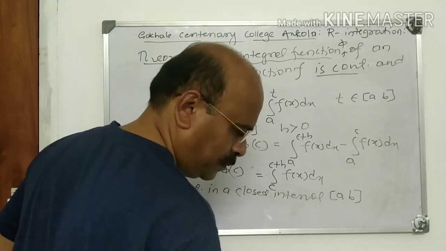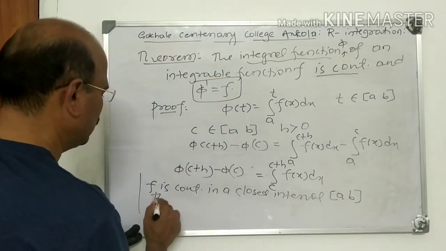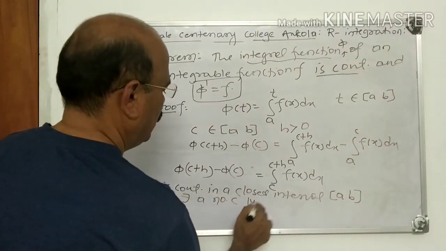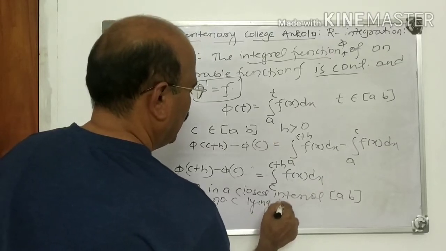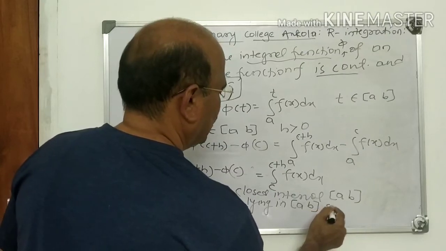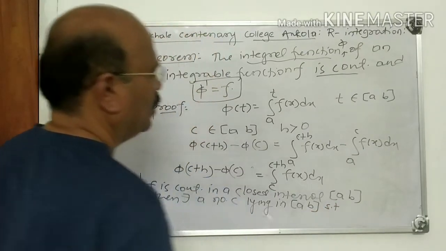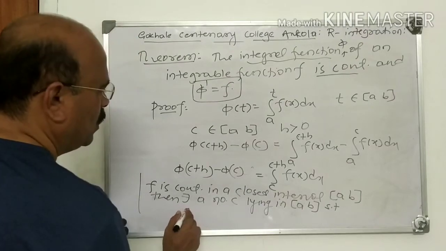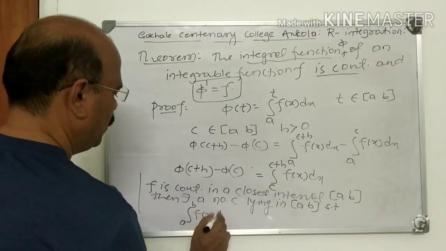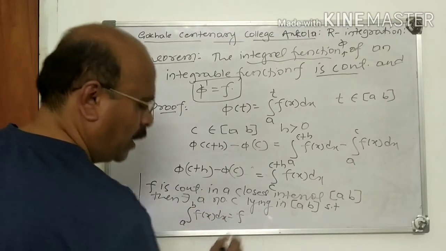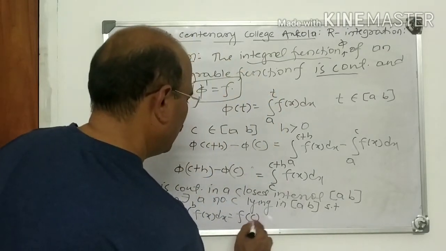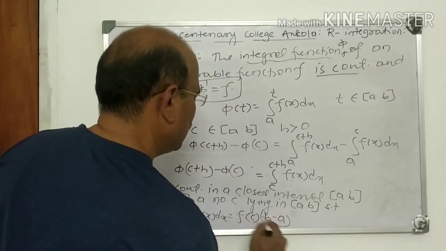Then there exists a number c lying in AB such that integral a to b f x dx is f of c into b minus a.